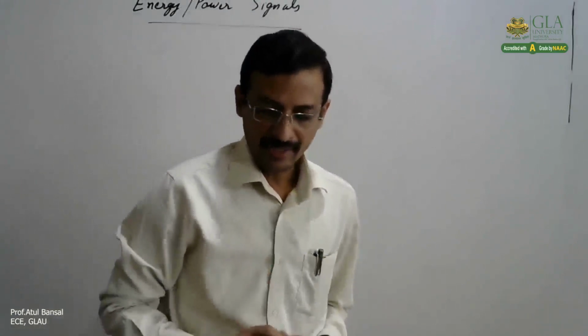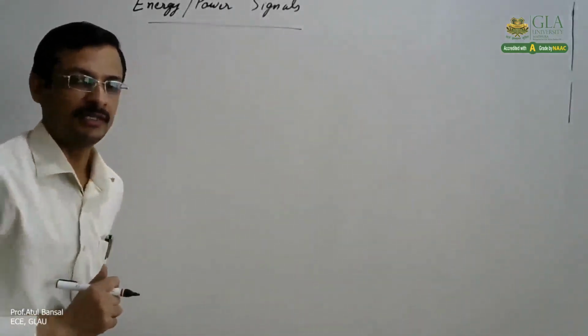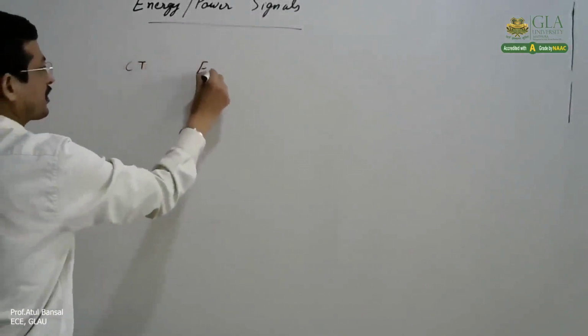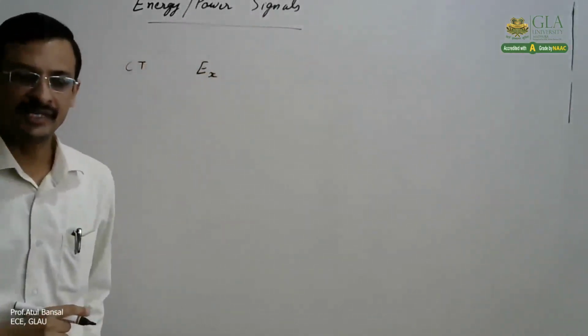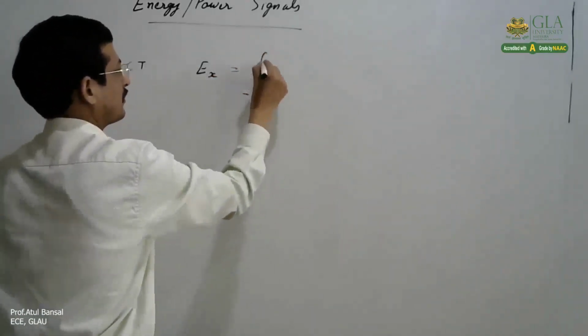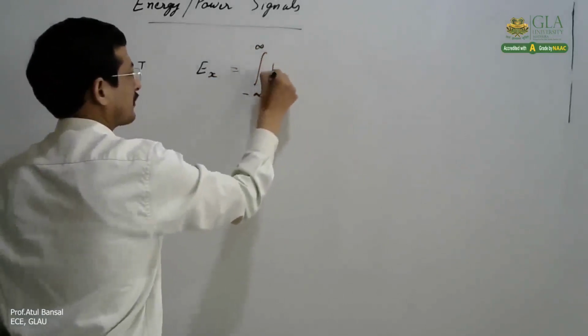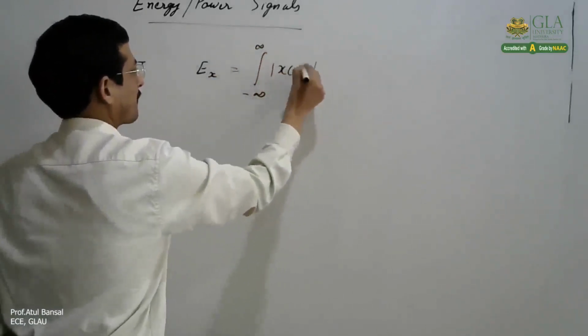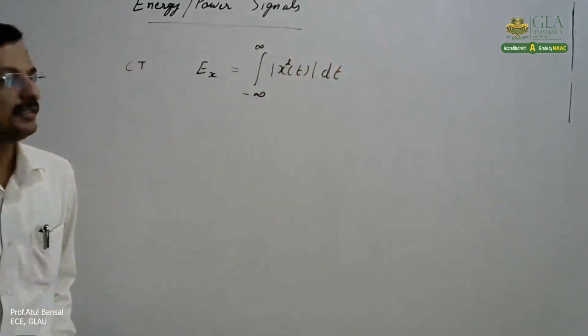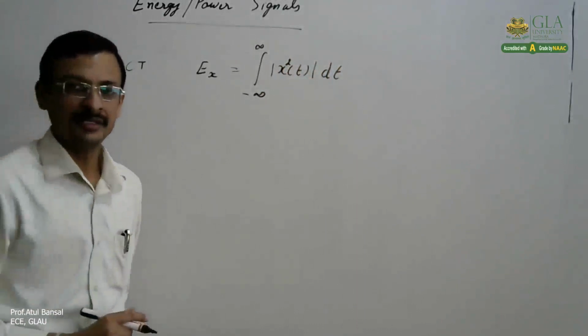Now, first of all, for the energy of a continuous time or discrete time signal, how do we calculate that? If we see the mathematical formula, in case of a continuous time signal, energy is denoted by Ex and can be calculated as the integral of |x(t)| square dt, right?